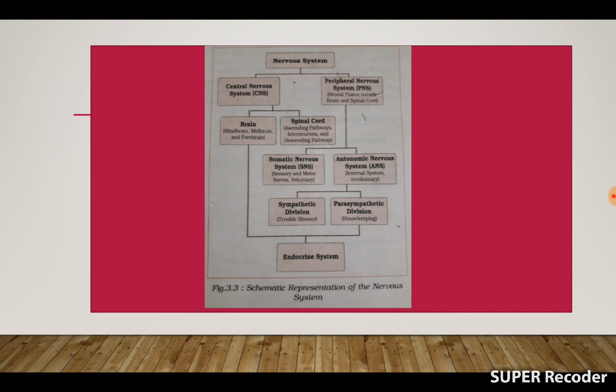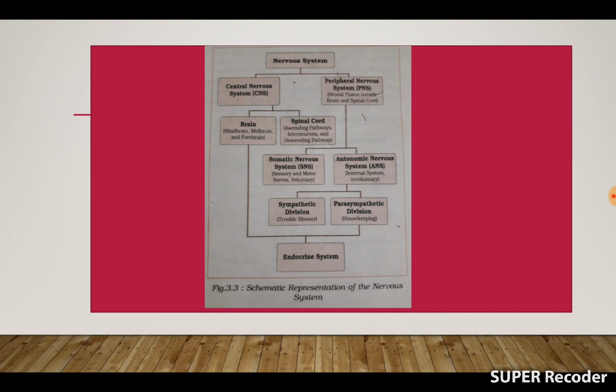Now the peripheral nervous system can be further classified into two. These are the somatic system and the autonomic nervous system. The somatic nervous system is concerned with voluntary actions, while the autonomic nervous system performs functions on which we have no voluntary control. And again, the autonomic nervous system is classified into two. One is the sympathetic division, which is known as the troubleshooter, and the other is the parasympathetic division, which is known as the housekeeping.